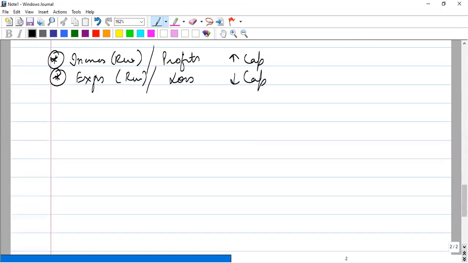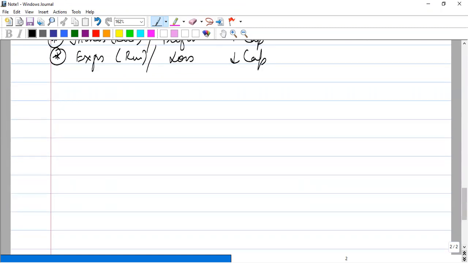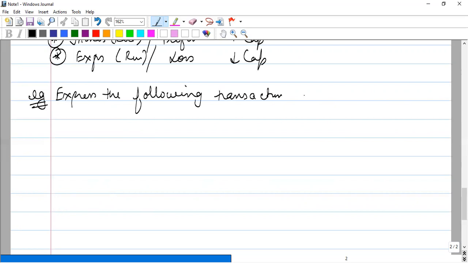Now let us take an example and do one question of accounting equation. Our example, the basic line is: express the following transactions in form of accounting equation.